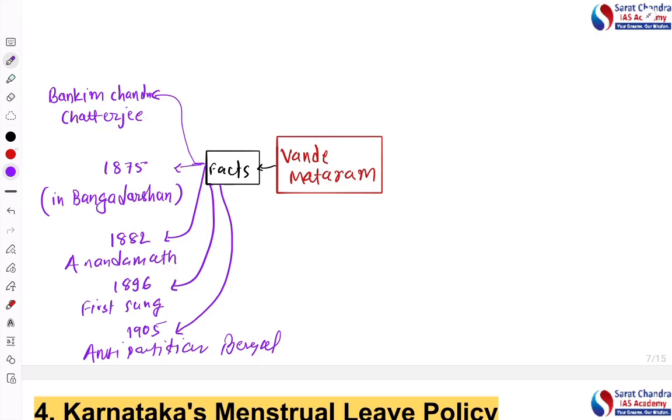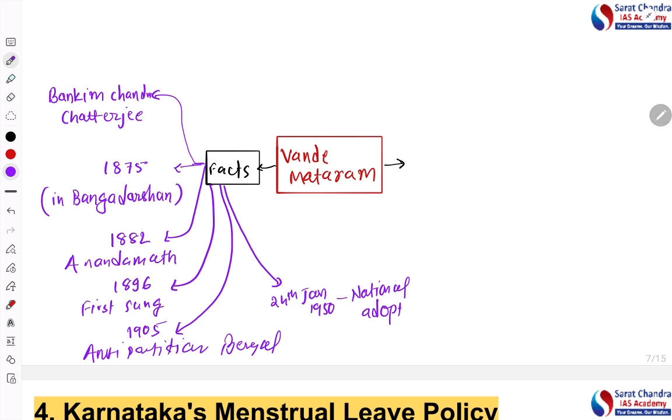Okay, so we understood the facts; these are only the important facts. Then if we go further about the chronology, there is one more: on 24th January 1950, what happened? Vande Mataram was adopted as the national song of India.